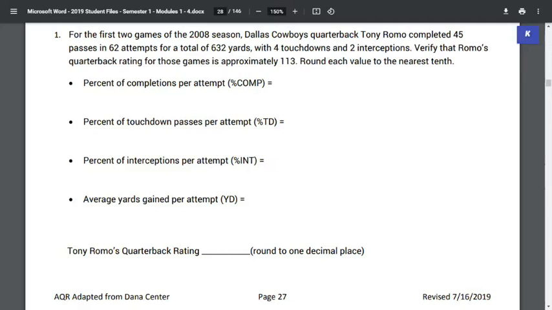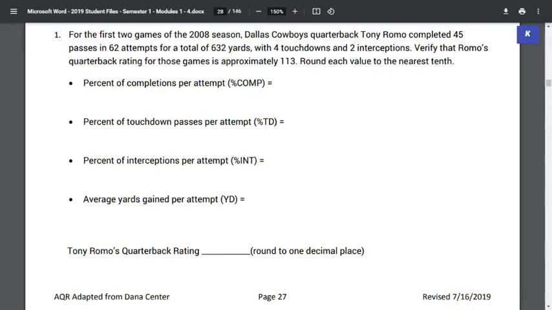All right, so if we look at number 1 here, it gives us that 2 games. It gives us the stats of Tony Romo, and we need to figure out what his QBR is after these games. Each of these bullet points takes us through what we need to figure out first, and then we plug those numbers into that nice formula that we had, and we'll figure out what his QBR is going to be.